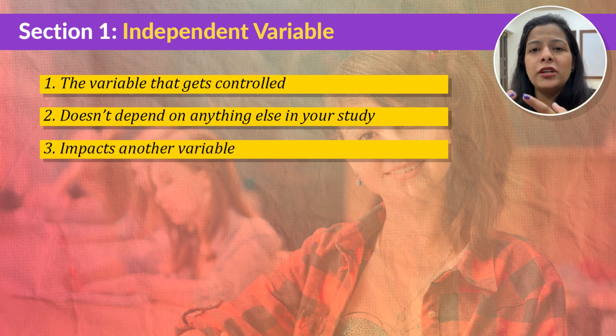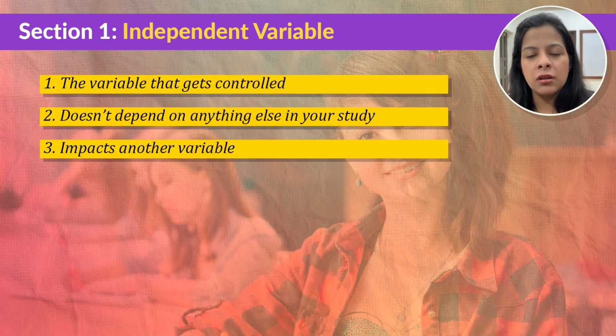Now, the whole point of adjusting the independent variable is to see how it impacts something else. Now, this something else is what we call the dependent variable. Don't worry, I'm going to discuss the dependent variable in detail in the next session. But for now, just remember that the independent variable is the one that you are in charge of. Now, let me give you an example to make it very clear in your head.